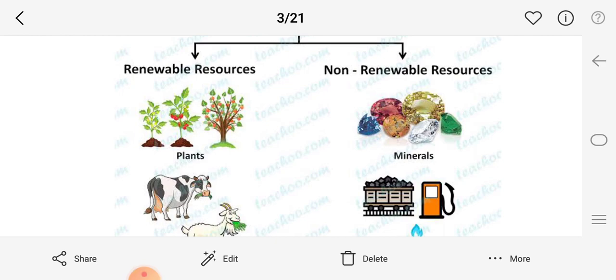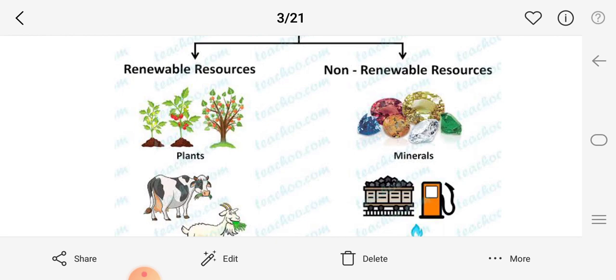Children, natural resources are broadly categorized into two types, renewable resources and non-renewable resources. Let me explain what is renewable. Renewable resources are those which get renewed or replenished quickly.